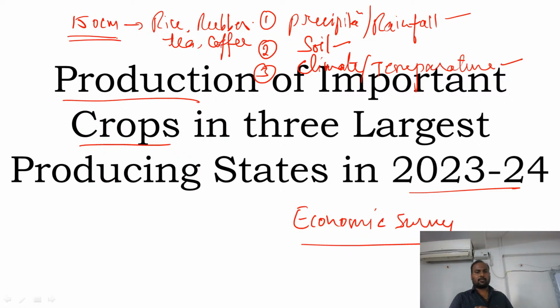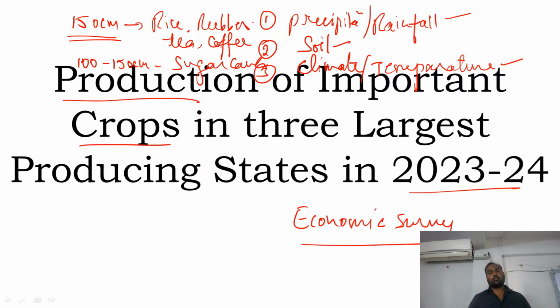So in which part of the country does the area receive 150 centimeters of rainfall? You may talk about South India or the eastern part of India, which receive a good amount of rainfall. So you can never expect rice production in Gujarat or Rajasthan, it is not possible. Madhya Pradesh also, because the rainfall is not that high. If the rainfall is somewhere around 100 to 150 centimeters, then obviously it is also good, and you can see good production of wheat and sugarcane as well.